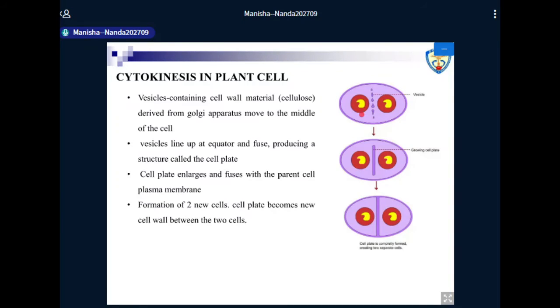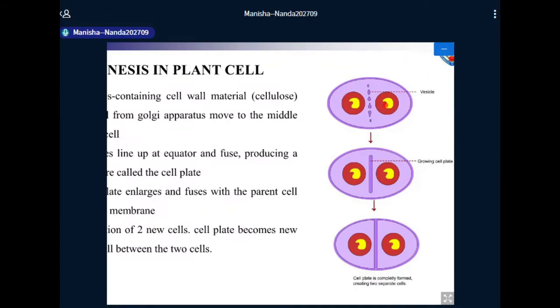Now, you can see here in this diagram, I'll just zoom it for you. You can see that there are small vesicles. Here you can see the two nuclear envelopes being reformed, representing the duplicated nucleus. Now here at the equatorial region of the cell, you can see very small vesicles. These are actually Golgi vesicles that carry all the polysaccharide content that is required to form the cell wall of plants.